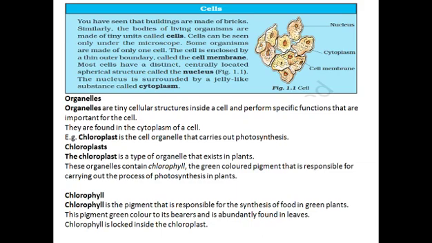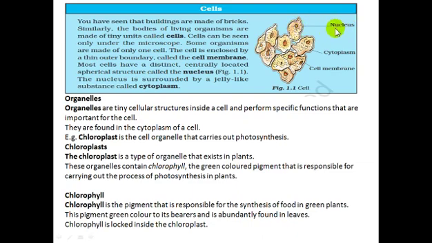When you look inside the cell membrane, there is a jelly-like fluid structure. This is called cytoplasm, and in the center the nucleus is present. It is a centrally located spherical structure called the nucleus.